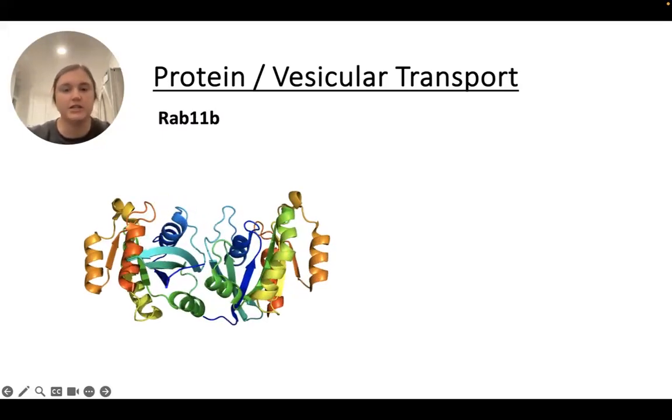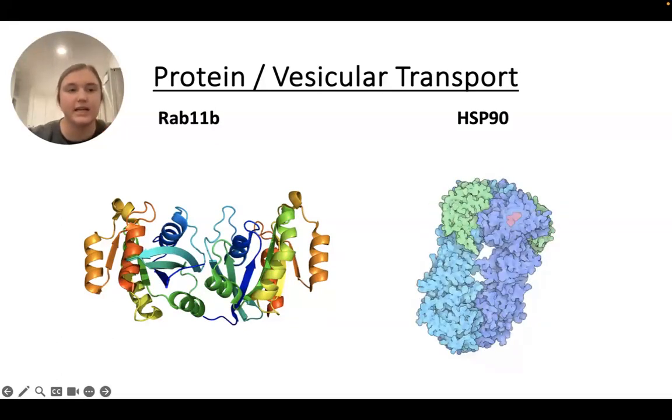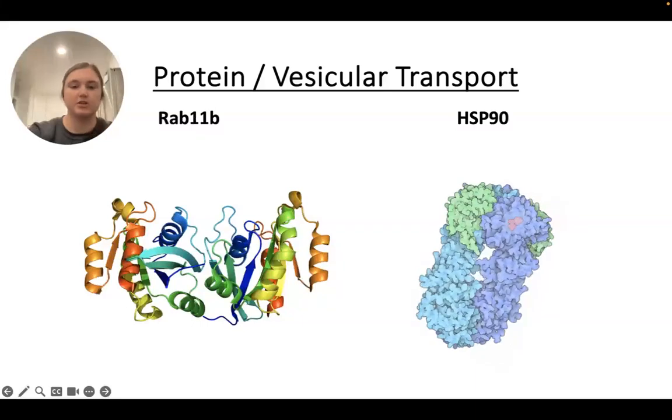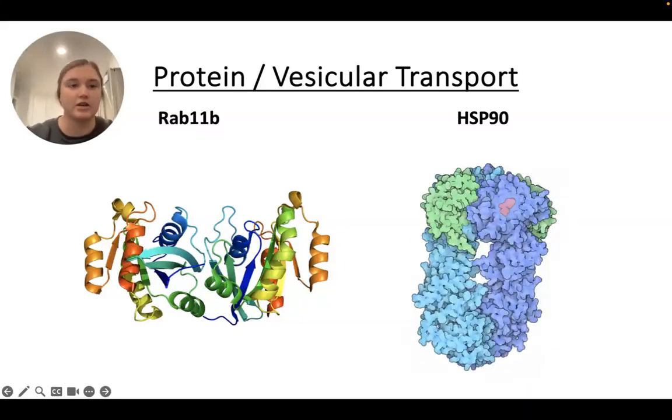It is required for the transfer of internalized transferrin from the recycling compartment to the plasma membrane, of which active RAB11B as well as GTP hydrolysis is necessary. HSP90 is a heat shock protein with a mass of around 90 kilodaltons that is a highly abundant and ubiquitous molecular chaperone, which plays an essential role in facilitating ER to Golgi vesicular transport by both promoting vesicle targeting and maintaining the structure of the Golgi.